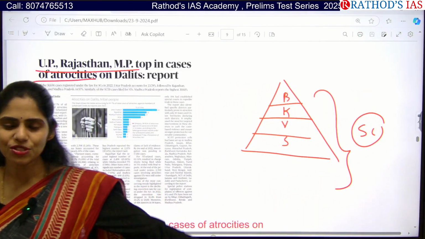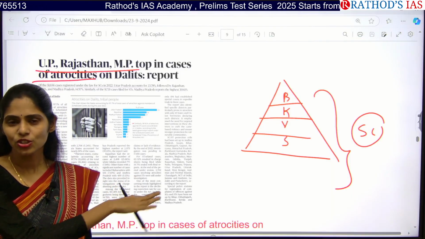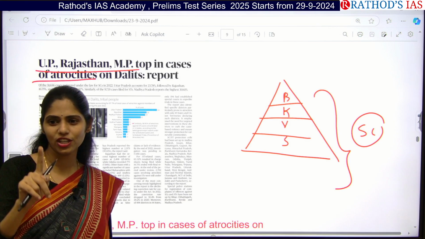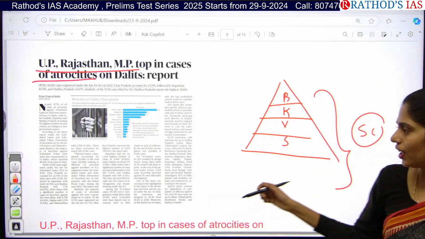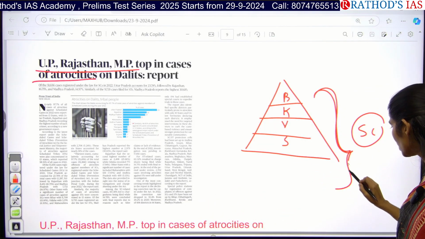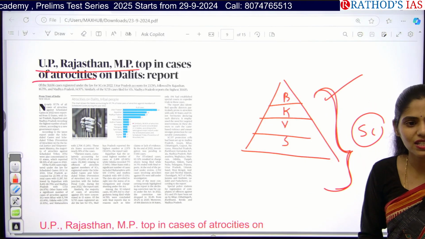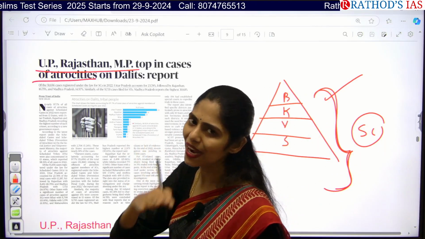Okay, that means the Chaturvarna system came into the picture during our Vedic period. I said about this Chaturvarna system in GS paper 1 2024, the first question: what is the difference between Rig Veda and later Veda? During this Vedic period, this Chaturvarna system came into picture, and from that time onwards there is discrimination against Dalits, which started. So why is there discrimination?